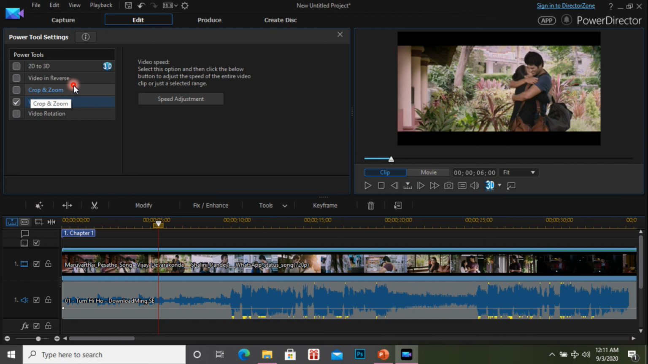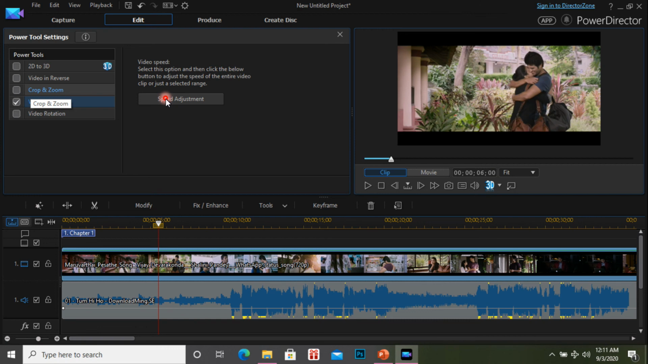backward direction, correct? Okay, and another one is crop and zoom, and another one is the audio speed or video speed you can adjust. So this is a very important one. You can increase the speed of the video. Suppose your video is very slow, or you are dancing very slowly, then you can increase the speed of the video, or you can slow it down also using this option.